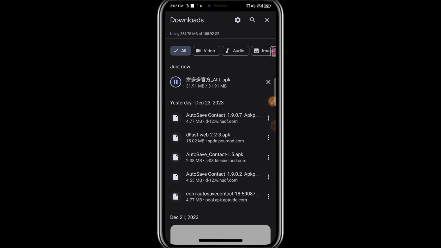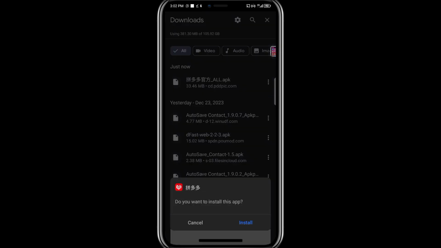All right, so I think the app has already downloaded now. Once it is done downloading, you click on what you downloaded, and you are going to install it. You will wait till the app installs successfully. Once it's done installing, you are going to open it directly. There's no magic anywhere. It is what you are watching now that you are going to be getting. There is no other process to it. So you can see now that the process is done already. I'm going to click on open now to open this PDD app.